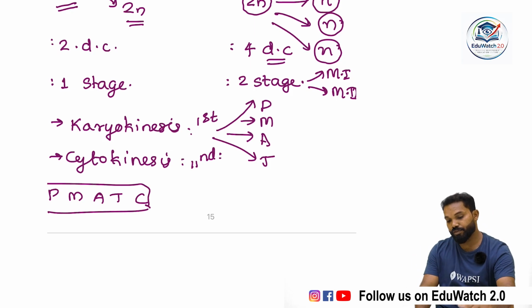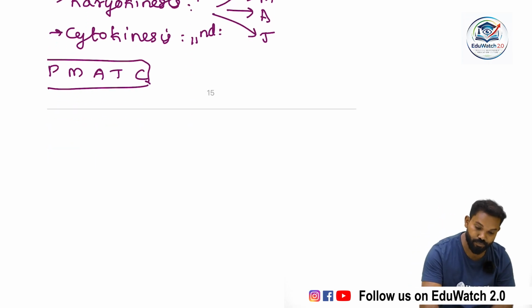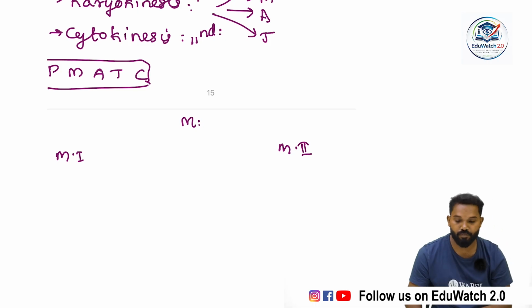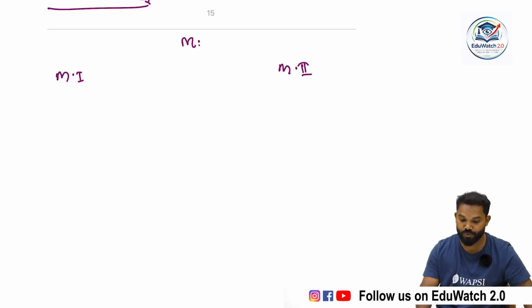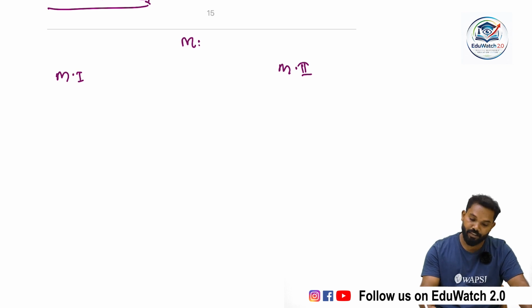But in the case of meiosis, meiosis happens with 2 stages, meiosis 1 and meiosis 2. In meiosis 1, there is a karyokinesis and a cytokinesis.